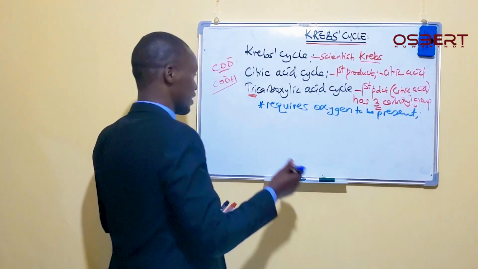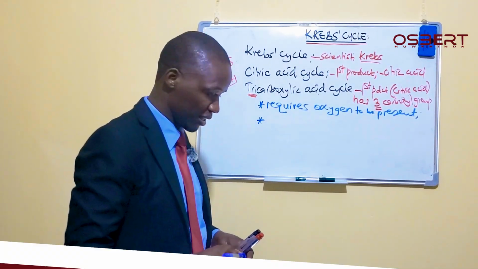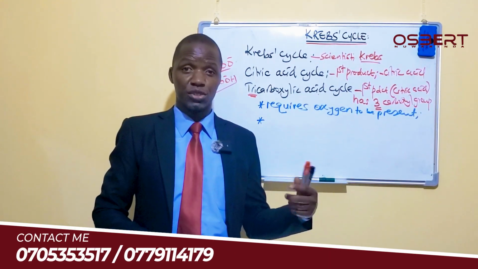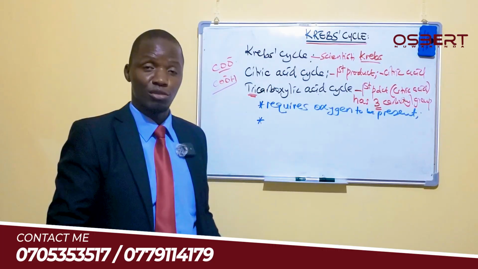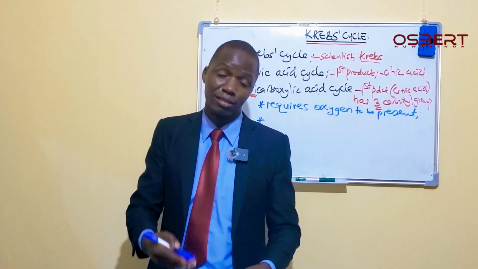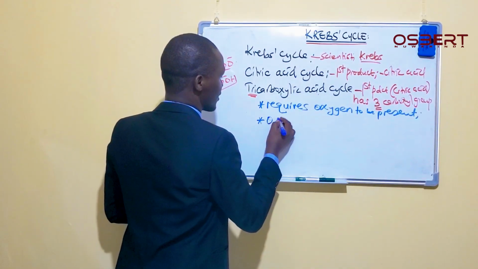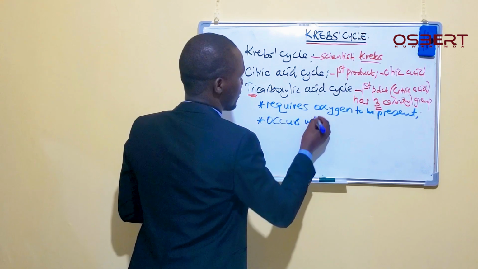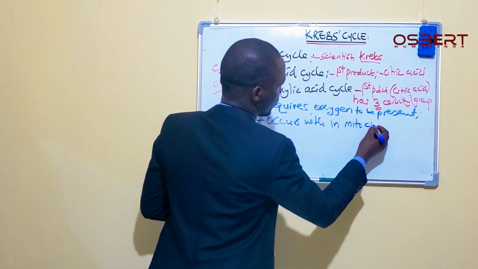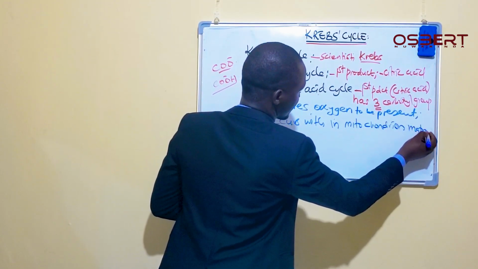Now, from what we talked about under glycolysis in the previous video, we said that pyruvate, when oxygen is present, moves from the cytoplasm, crosses over and comes into the matrix of the mitochondria. So this cycle occurs within the mitochondrion matrix.